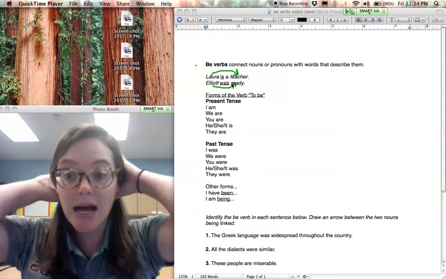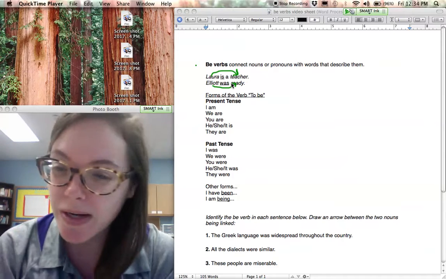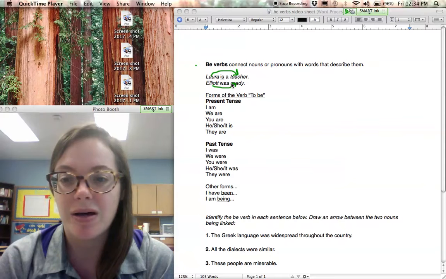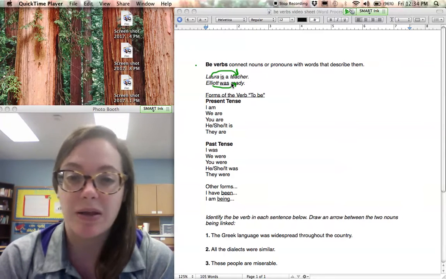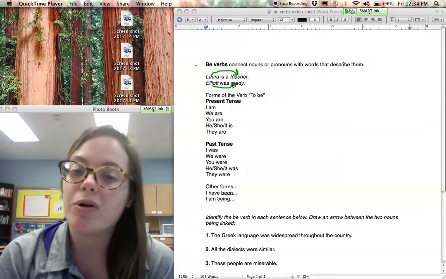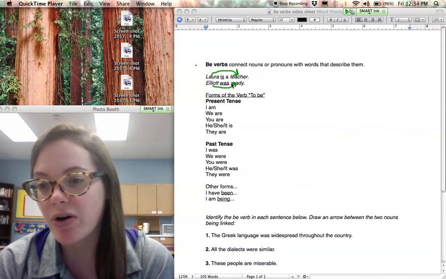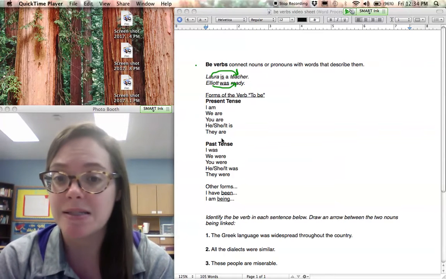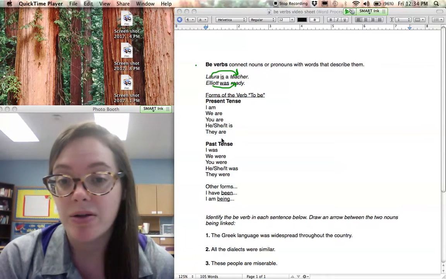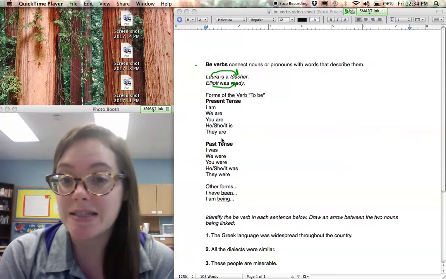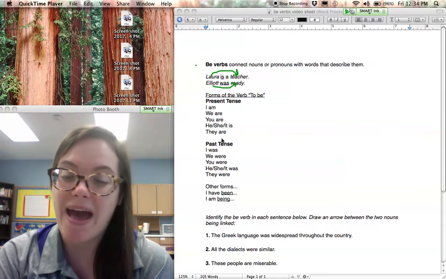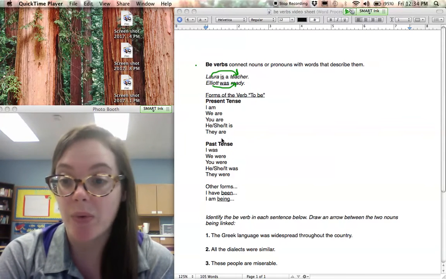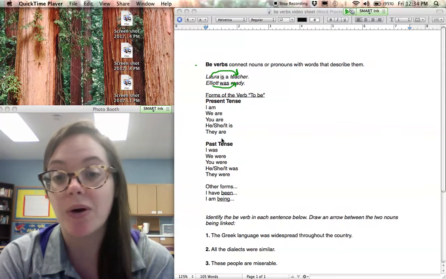Okay. Now, there are lots of forms of the verb to be. It's a really weird verb, okay, and it shows up in lots of different forms depending on whether the noun that comes before it is singular or plural, what person we're in, first, second, or third, all that kind of stuff. Okay, so the forms of the be verb in the present tense: I am, we are, you are, he, she, it is, and they are. Okay, and in the past tense, it's was and were. So I was, we were, you were, he, she, or it was, and they were.